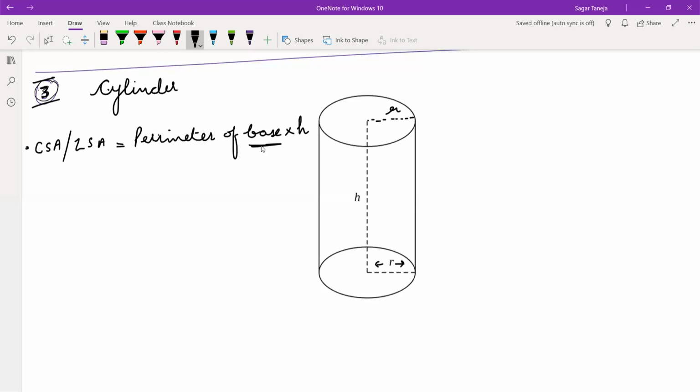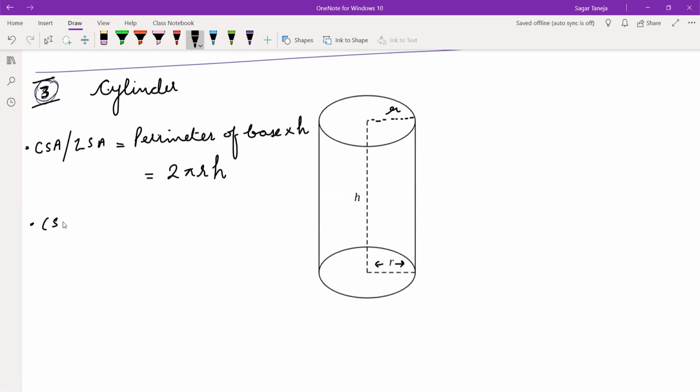First of all, you have to recognize the base. Base here is circle. And the perimeter of circle means circumference of circle. What is circumference of circle? Yes, 2 pi r. And this is h, so h here. So 2 pi r h, yes. Simple. No need to learn even. Just you should know the basic formula that is same in these three cases. 2 pi r means perimeter of base into height. So perimeter of base you have to see here, that we know the basic formula. Circumference of circle, that is 2 pi r multiplied by h. 2 pi r h is CSA.